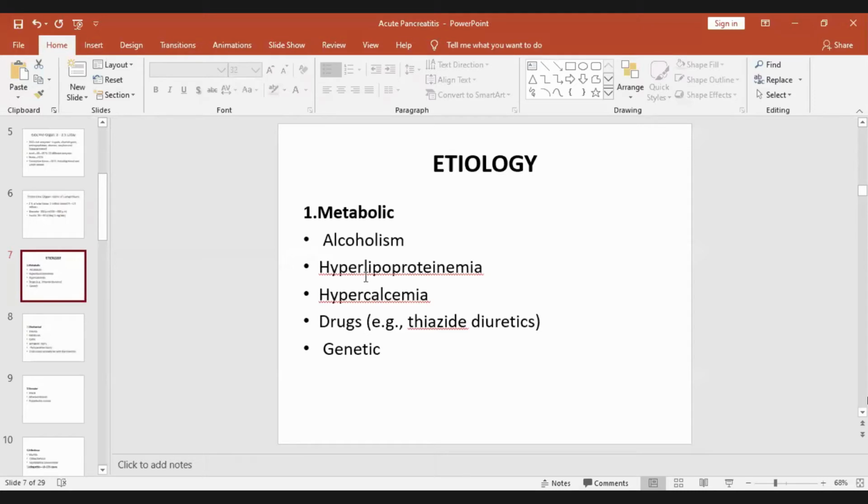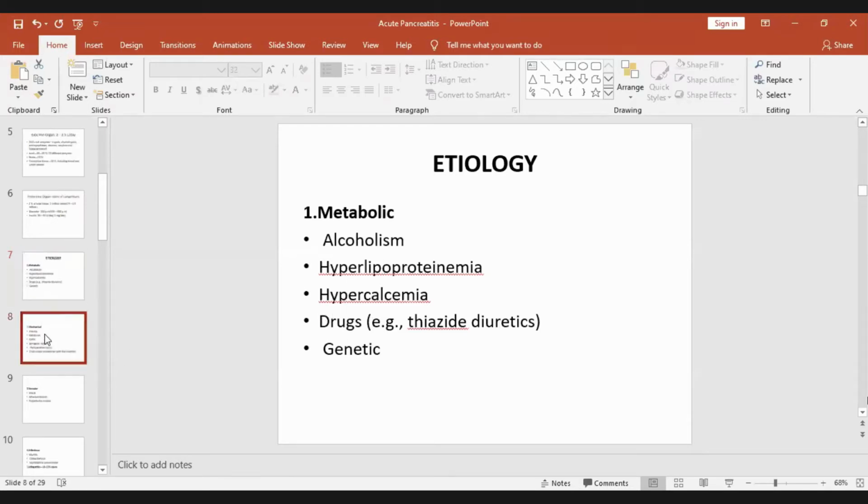So these are the metabolic causes: alcoholism, hyperlipoproteinemia or hyperlipidemia, whatever you want to call it, hypercalcemia, drugs like thiazide diuretics, and genetics. Why have I written only one drug? Because you cannot remember everything, so at least remember one example. So these are the metabolic causes of acute pancreatitis.